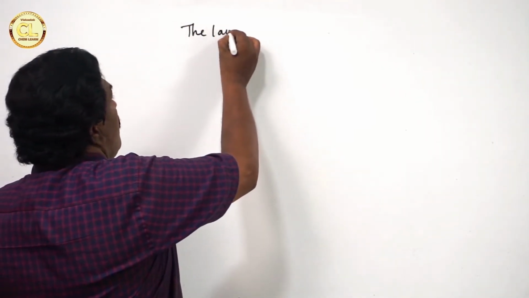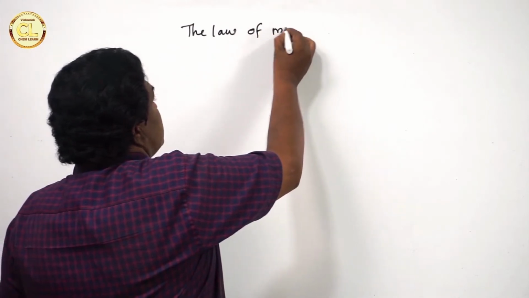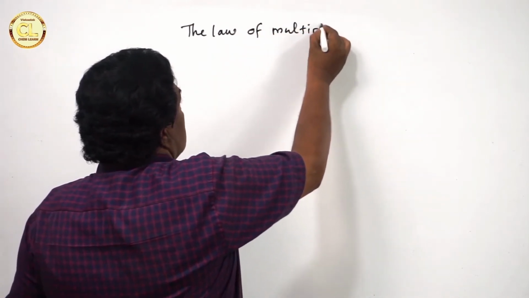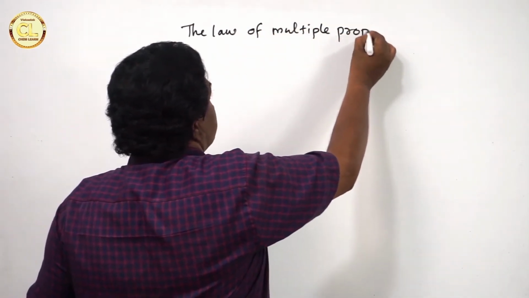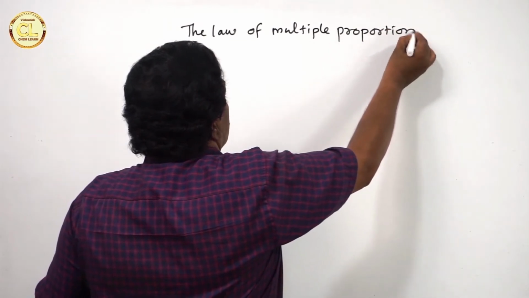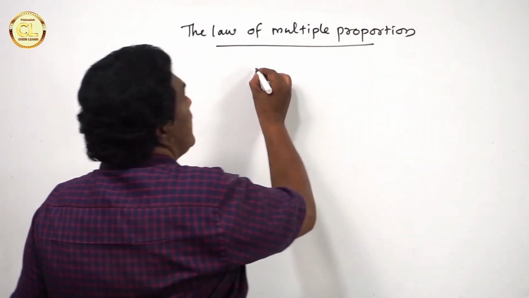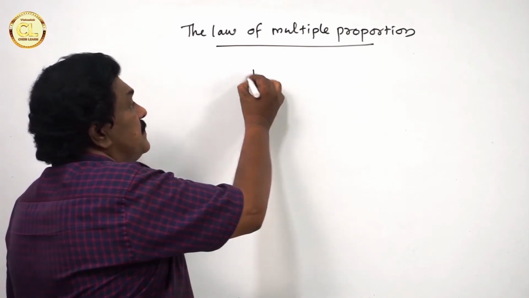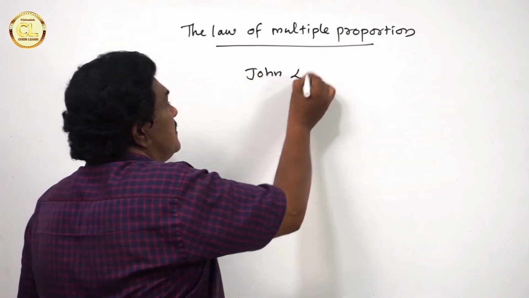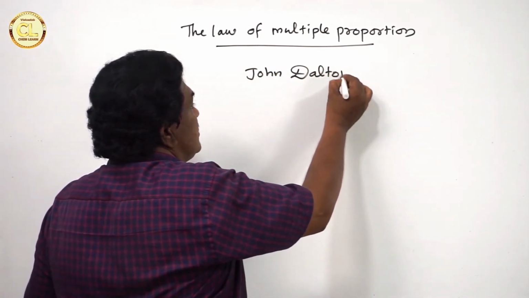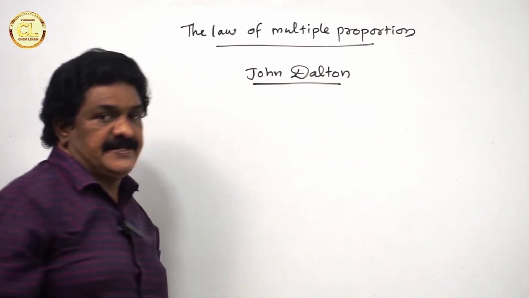The law of multiple proportions. This law was introduced by John Dalton. The law was introduced by John Dalton.